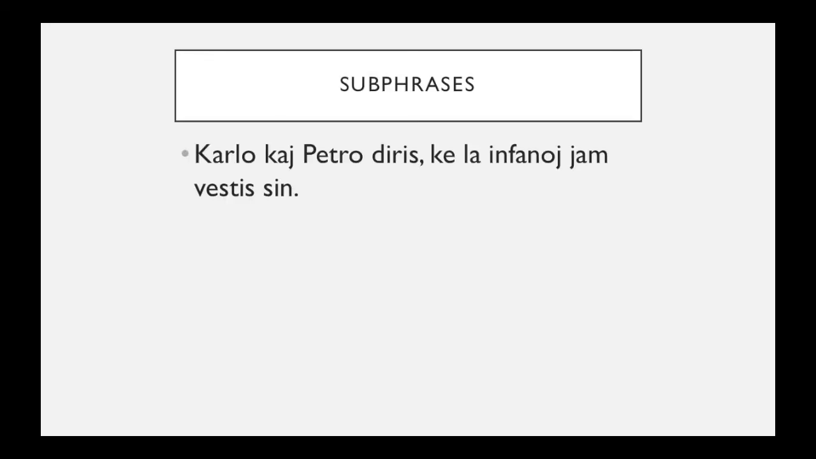Here's some examples with subphrases. "Carlo kaj Petro diris, ke la infano jam vestis sin." So Carlo and Petro said that the kids already dressed who? Si refers back to the subject of the same phrase in which si appears. So we have the main phrase and the subphrase. The main phrase is Carlo kaj Petro diris, Carlo and Petro said. That's the main phrase. And what they said is the subphrase: "ke la infano jam vestis sin."